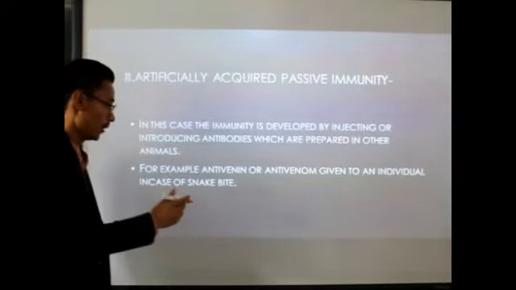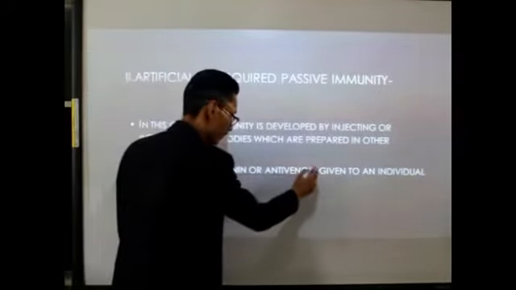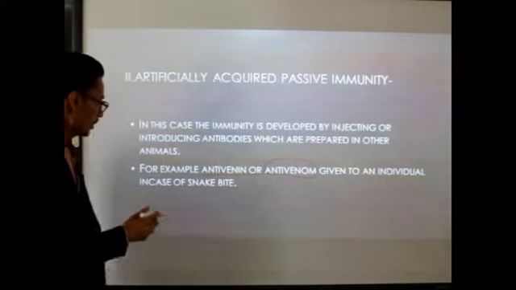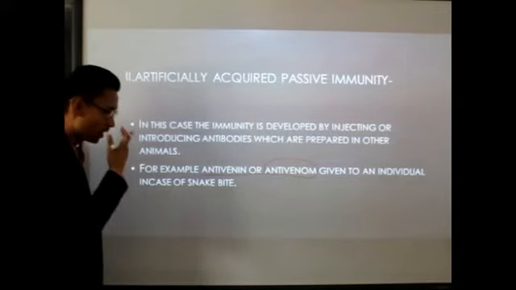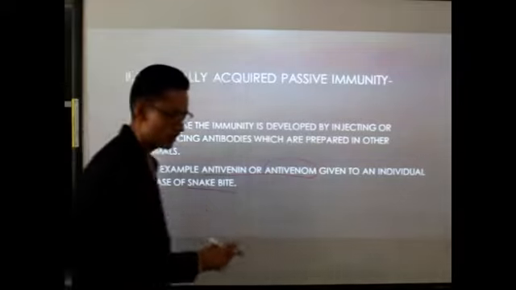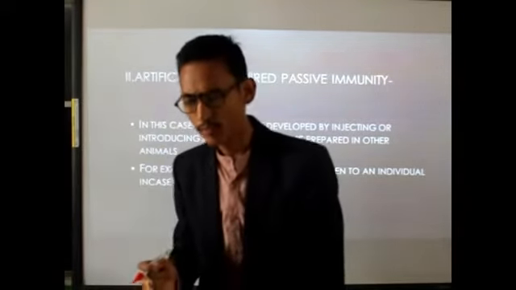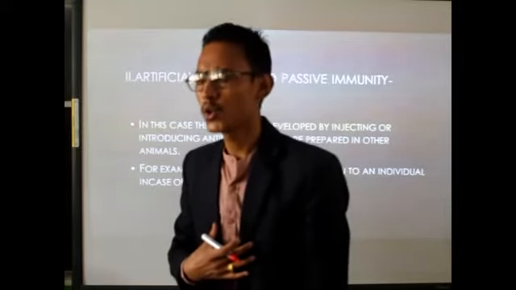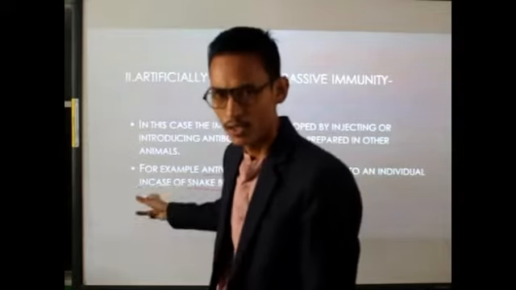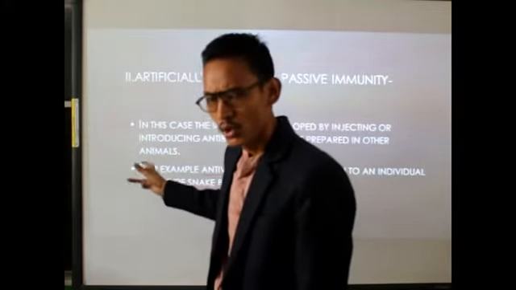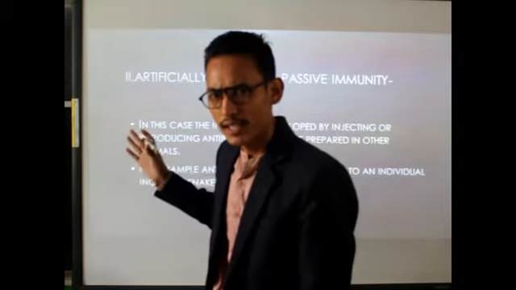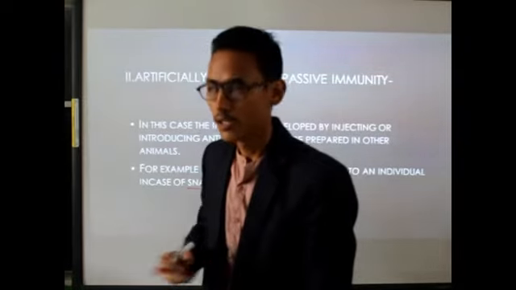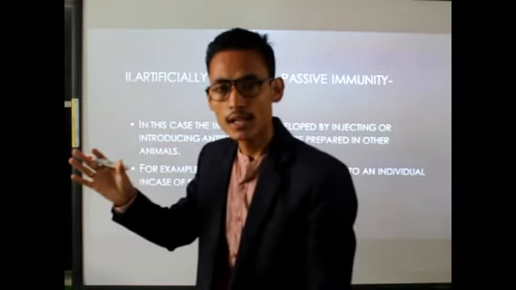For example, simple. We take anti-venin or anti-venom. In what type of situation should we take anti-venom? Whenever an individual has a snake bite, we usually take anti-venom. In this case, we don't wait for our own body to produce the antibody against the venom. We simply take the anti-venom produced in other animals, mainly the horse.